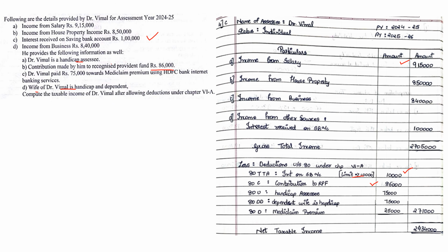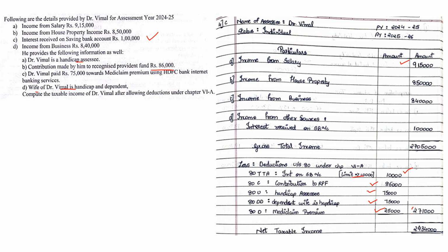80U, he himself is handicapped. So under that, and they haven't given you any percentage, so we take 75,000. The wife itself is also handicapped, so dependent 80DD, again 75,000. Mediclaim paid was 75,000, but they haven't mentioned whether he is a senior citizen or not, so we consider him not a senior citizen. Maximum limit is 25,000, so we get a deduction of 25,000. Add up all the deduction under chapter 6A, we put it outside.